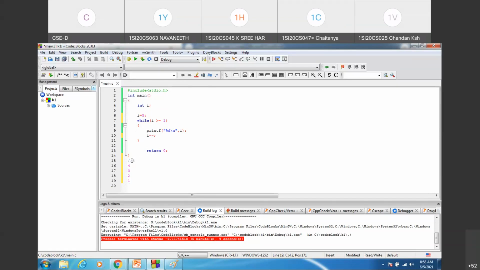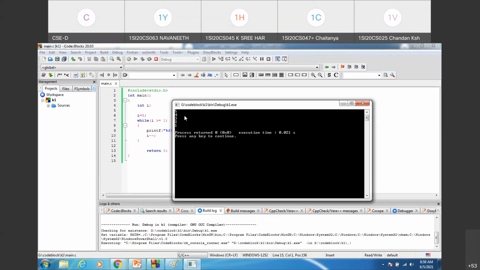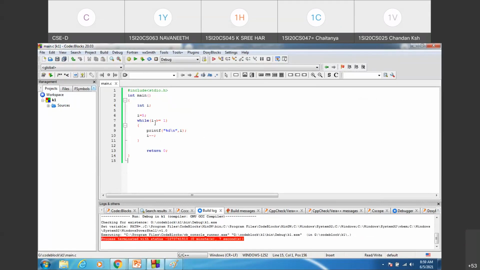So what is the output printed? 5, 4, 3, 2, 1. So this is the order in which the data will be printed. You can just execute and you can see. So what is the output you are getting? 5, 4, 3, 2, 1. In reverse order, the data is printed. So this is a decrement loop. It's left to your implementation, whether you want to construct an increment loop or decrement loop. So if you want to use a loop only for deciding the number of iterations, you can either construct an increment loop or you can construct a decrement loop.